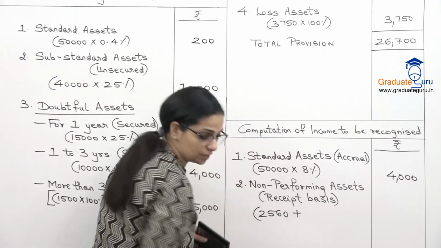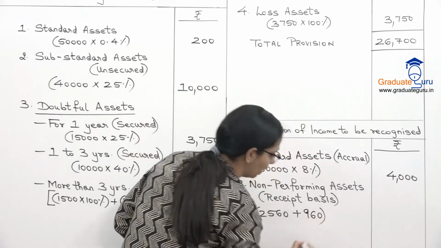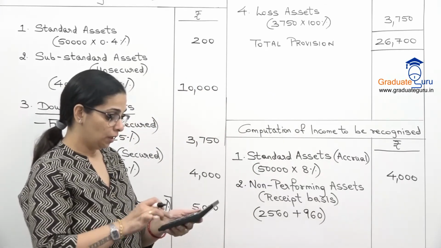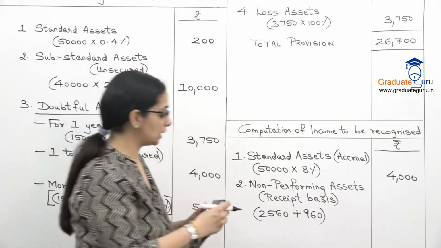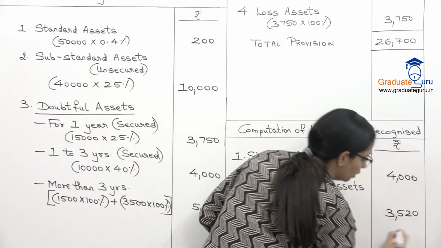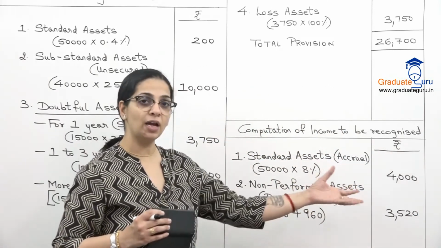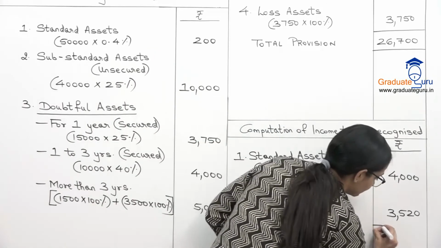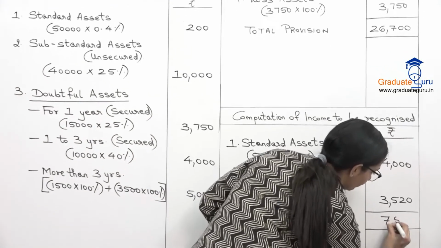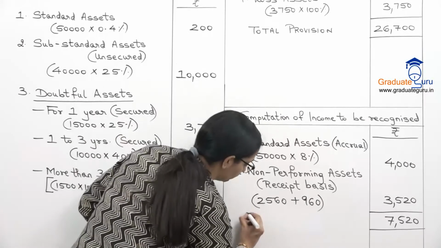So 2560 plus 960. These again amounts are all in lakhs. I'm letting them be in lakhs only. 2560 plus 960, 3520. So we have actually received only this much income on our non-performing, and that's why I'll take that much only. Let's take the total. So our total income will be 7520 lakhs. That's our total income.